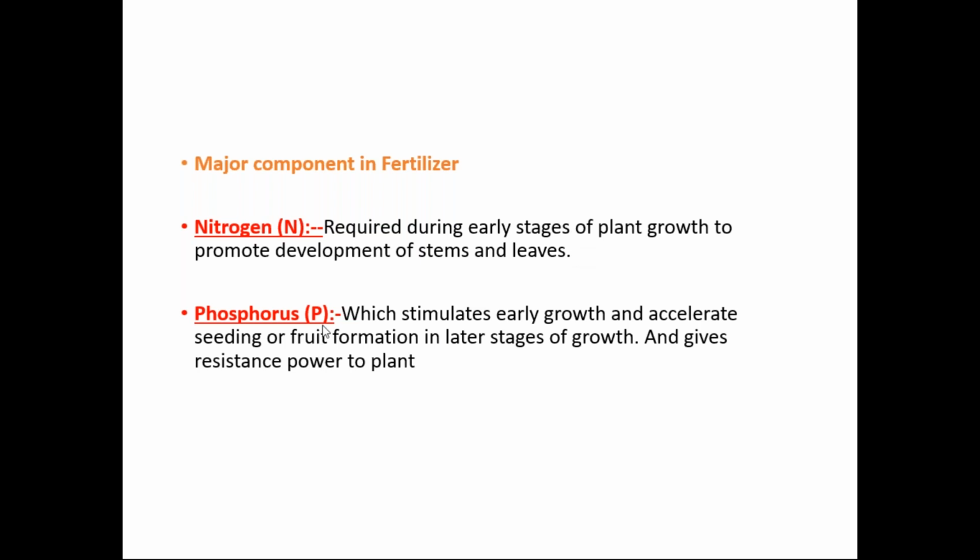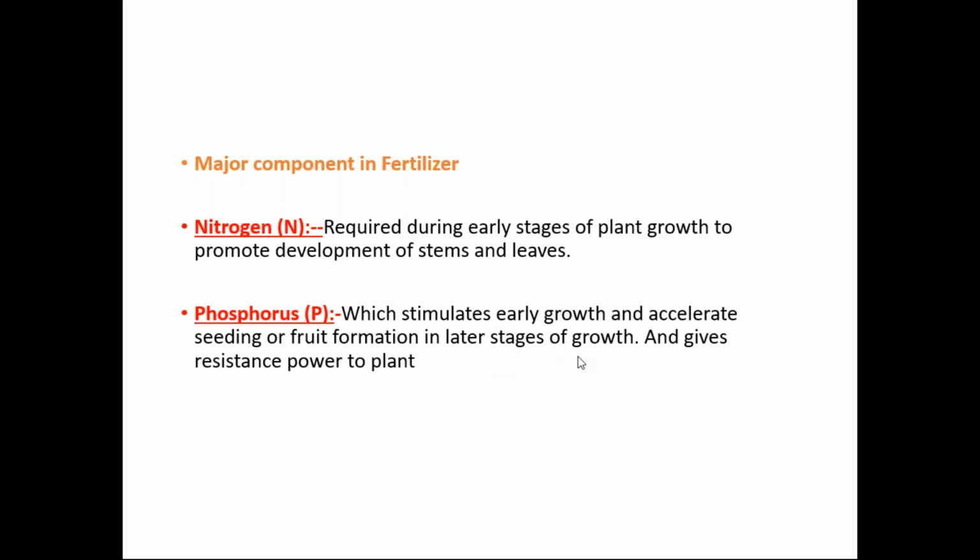Then we have to add P, that is phosphorus, which stimulates early growth. So here, early growth stage, initial stage, now the rate is going to increase. So stimulation of early growth and accelerating seeding or fruit formation in later stages of growth, and it gives resistance power to the plant.